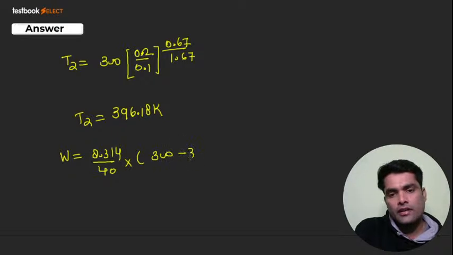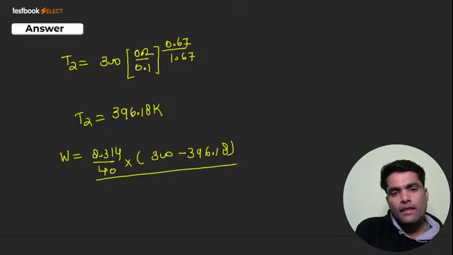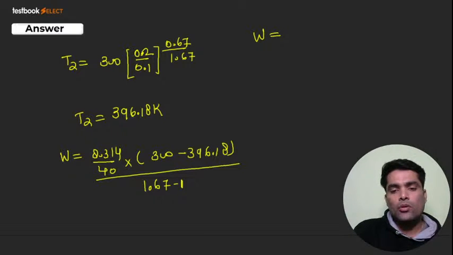So it is 300 minus 396.18, divided by gamma minus 1, that is 1.67 minus 1. From here you will get the W, and your W will come around 29.7. It should be minus.